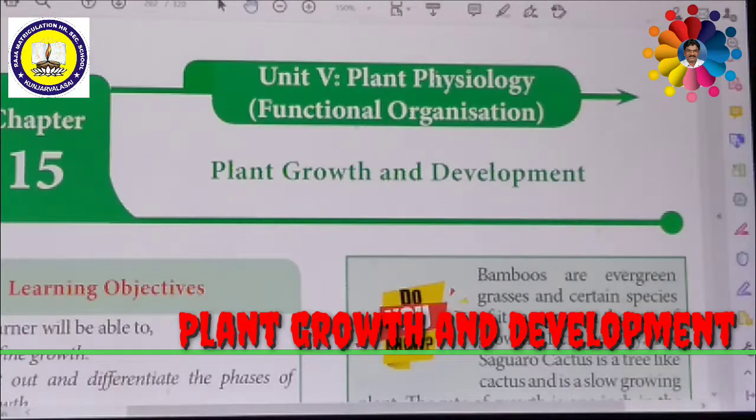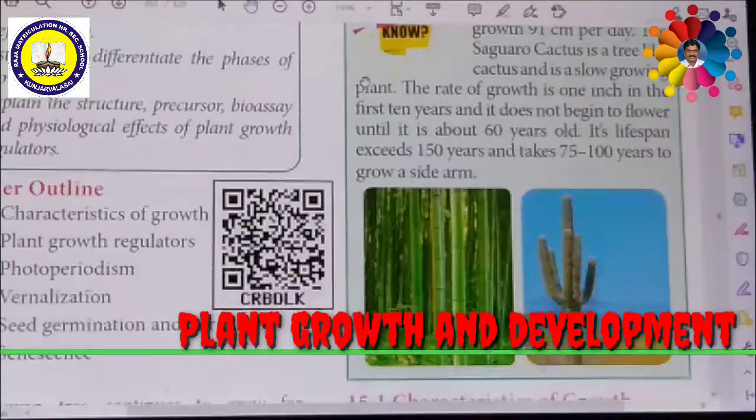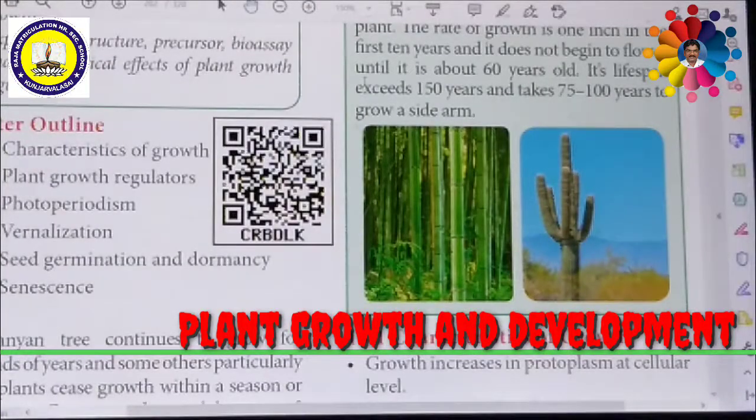Suppose you look at this picture. Here two different types of plants are there. One is the bamboo plant, another one is the cactus. Bamboo plants are evergreen grasses, and certain species of bamboo can grow at a rate of 90 centimeters per day. Even in one day they can grow more than 91 centimeters in some grass plants like bamboo. But on the other hand, another plant, the saguaro cactus, is shown at the right side.